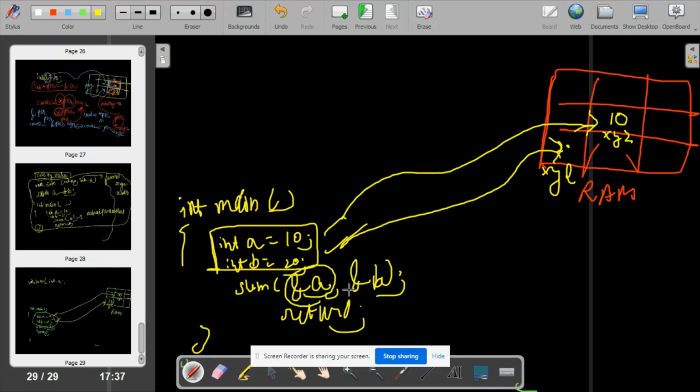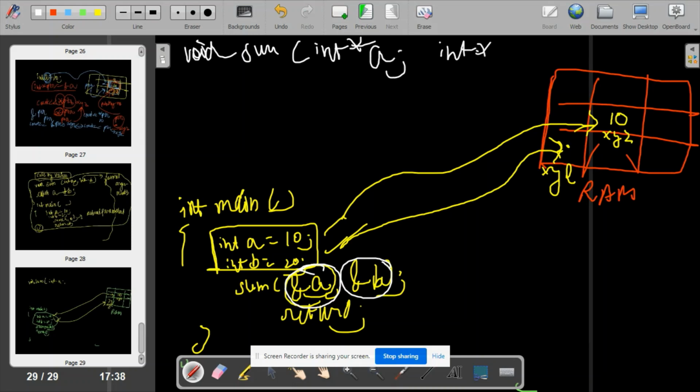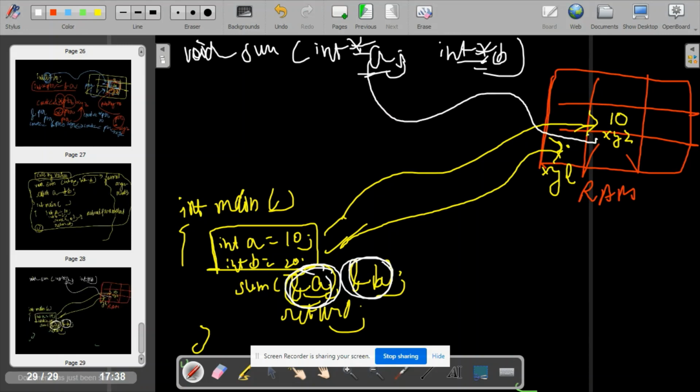Now you are passing addresses. See carefully, pay attention. You are passing the address of a and the address of b to the sum function. This sum function is taking addresses because I have made two pointers, int asterisk a, int asterisk b. When I'm passing ampersand a and ampersand b, this will point to the address xyz and this will point to xyl.